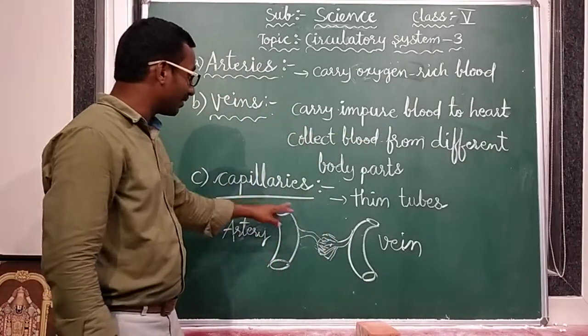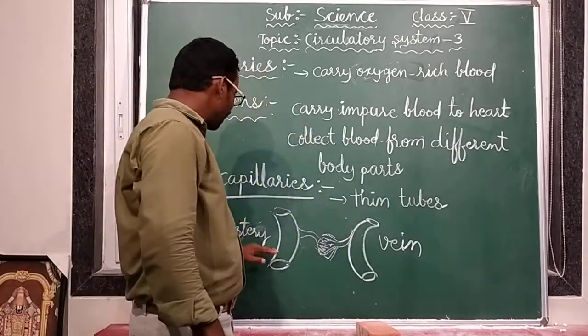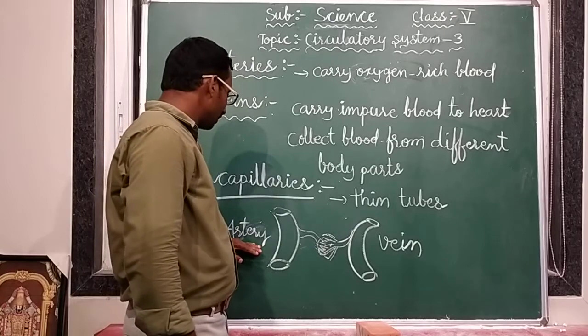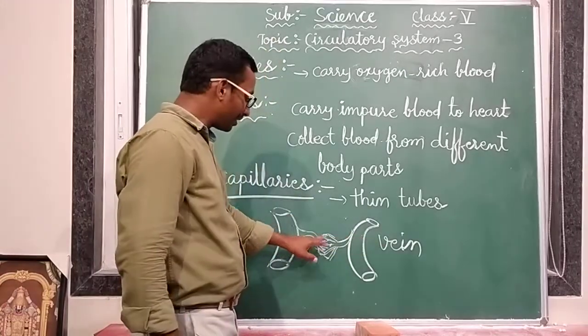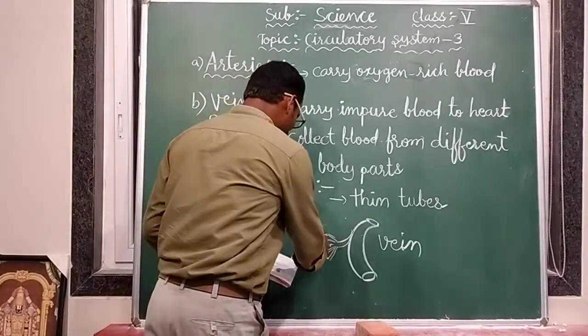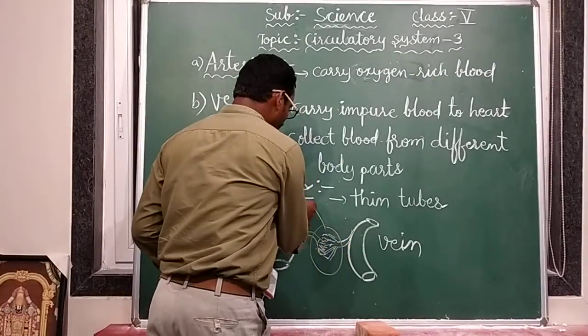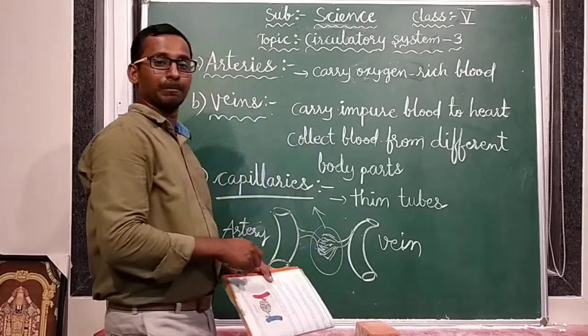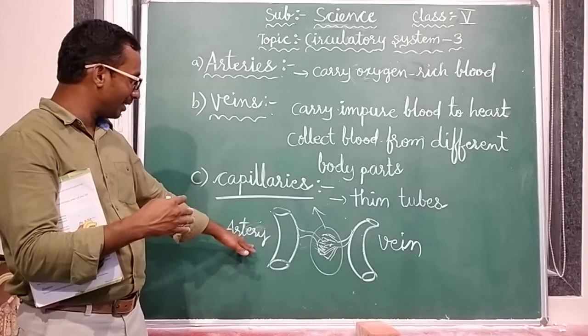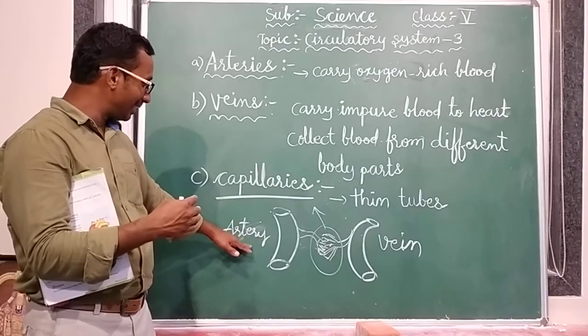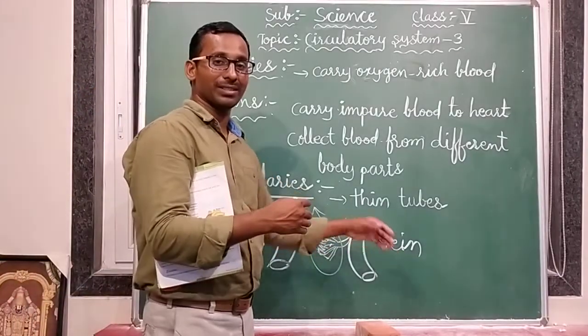These capillaries are very thin tubes, and they are joining arteries and veins. These are called capillaries. They join two types of blood vessels, the arteries and veins.